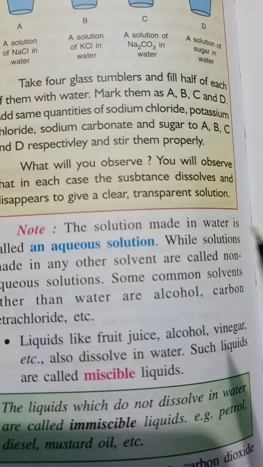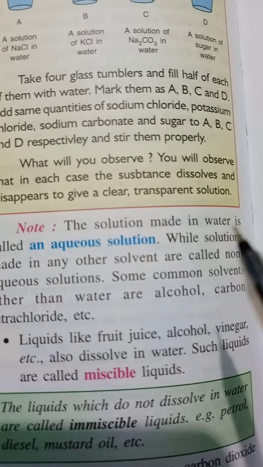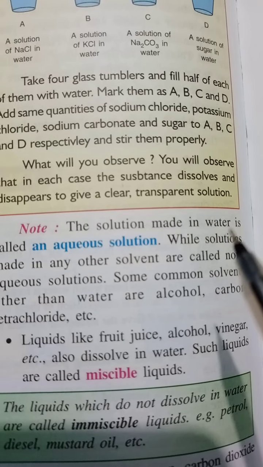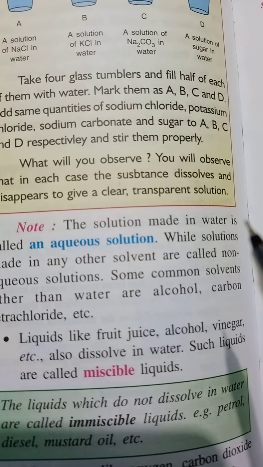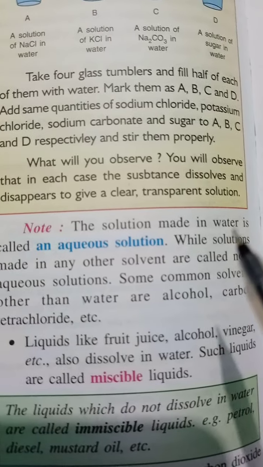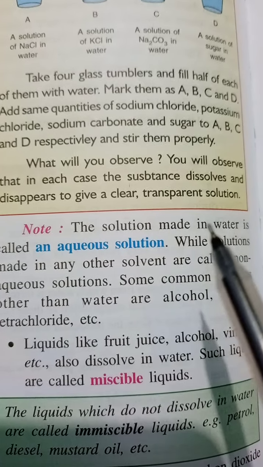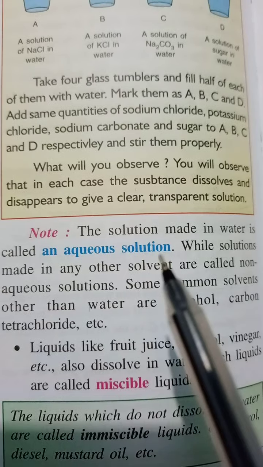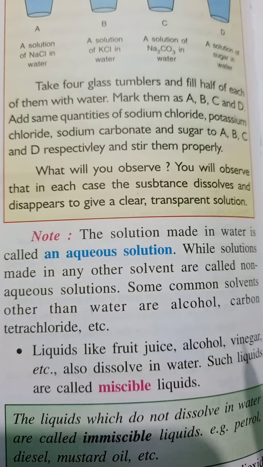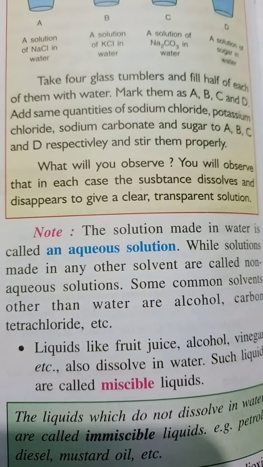The solution which is prepared in water, like a solution of salt and water, or a solution of sugar and water, the solutions which contain water are called aqueous solutions, while those solutions which do not contain water are called non-aqueous solutions. Solutions made by other solvents, meaning organic solvents, are called non-aqueous solutions.